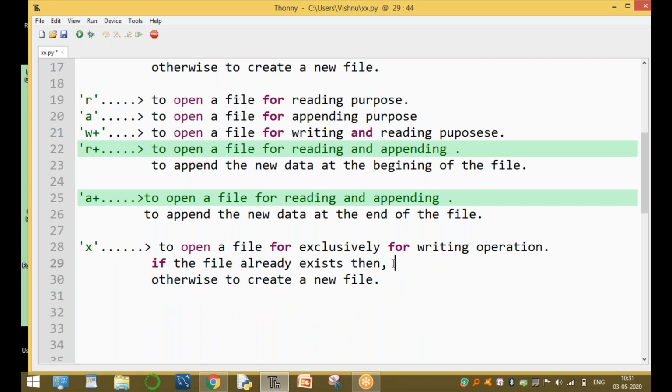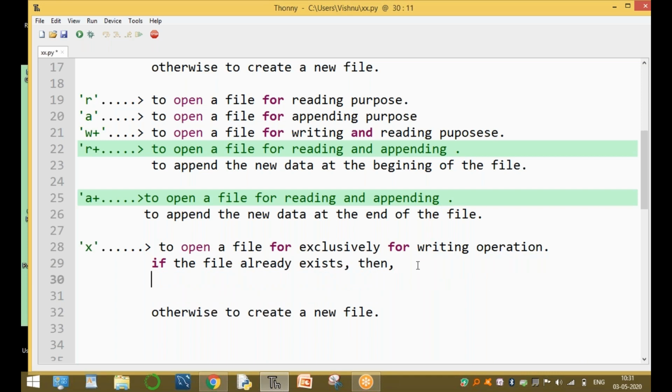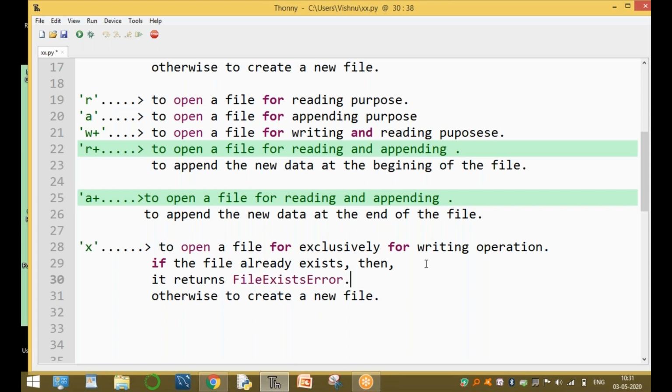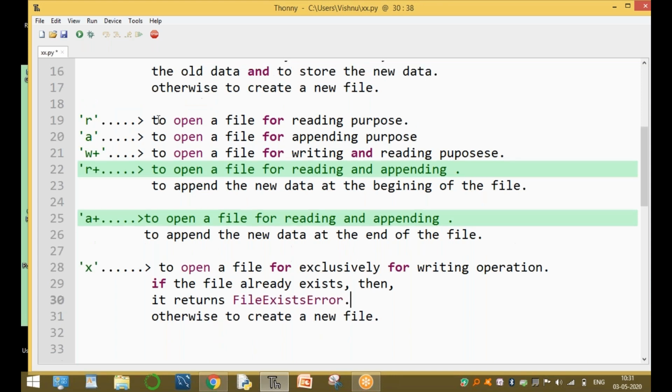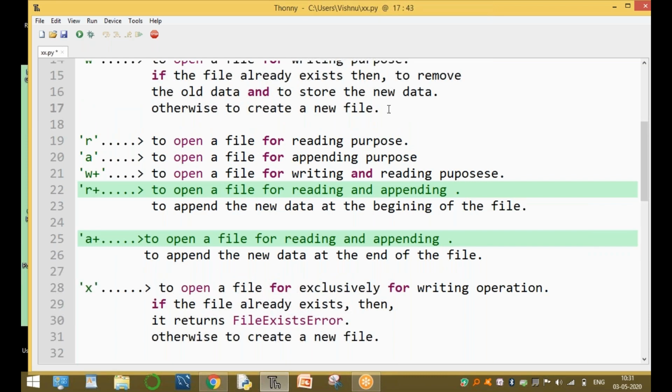But in X mode, if the file already exists, it returns a file exists error. File exists error, it is very important. Otherwise, it creates a file. That is the difference between W mode and X mode.